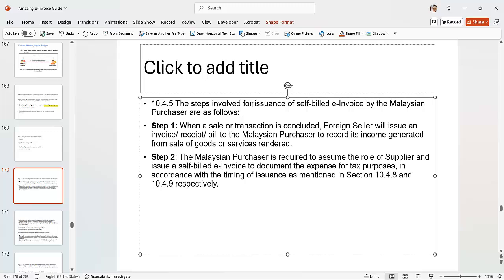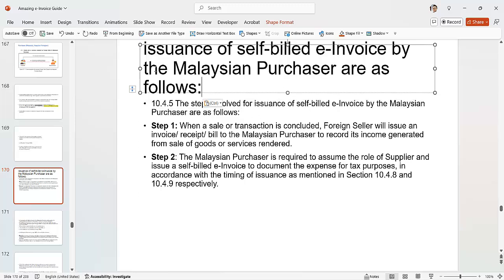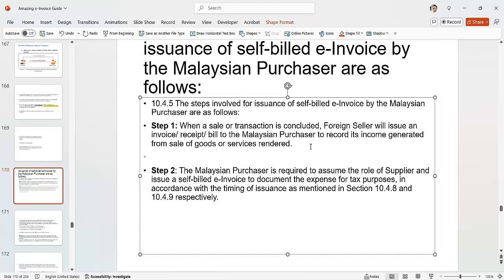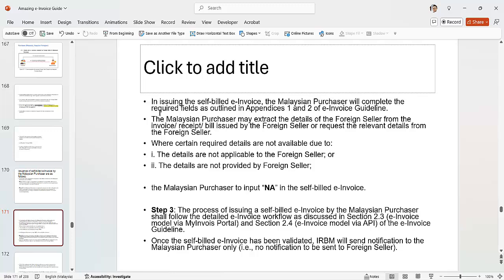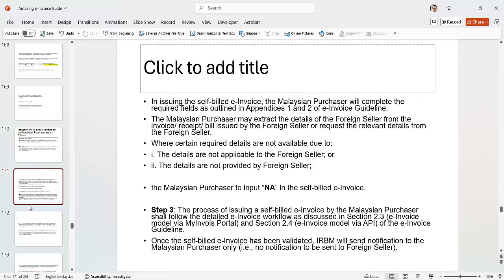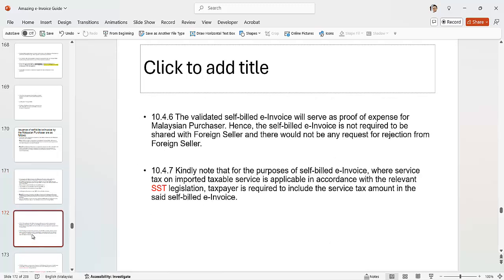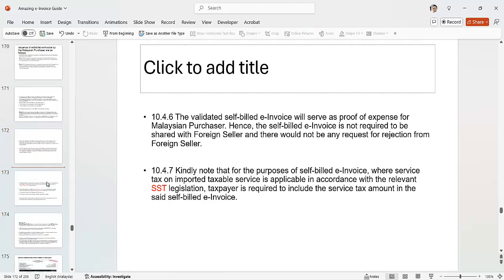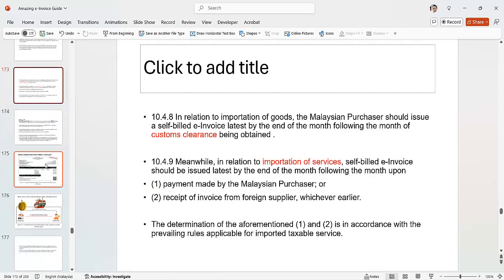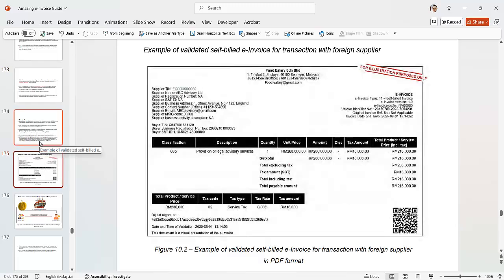So the step here is to issue a self-bill invoice, right? How do you issue a self-bill? Well, that is the step here, step one. We complete this page one here, then the fields we input. So these are the steps, I just screenshot it here. And then we have importation. Okay, so this is one example, a self-bill e-invoice example,